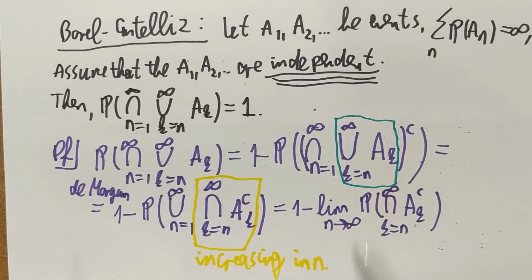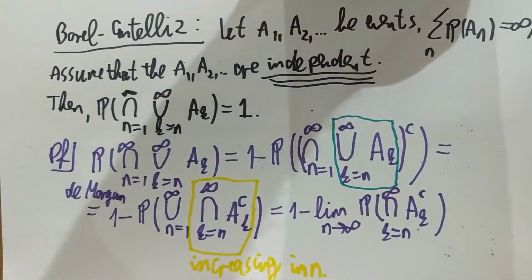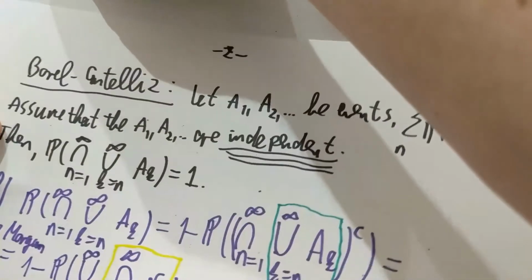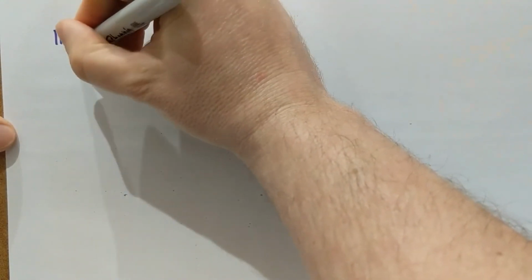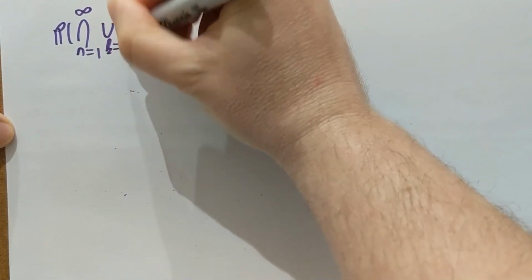So what is going to be my next step? I have independence and I have an intersection, and that's what I wanted, because now I can use independence to calculate the probability of the intersection. Let me copy what we have at the moment. We're doing the proof, and we have the probability of the intersection of the union of the A_k.